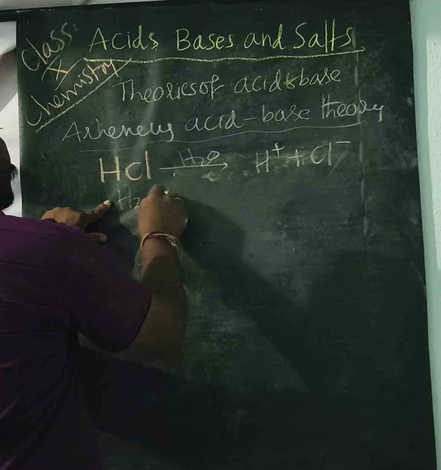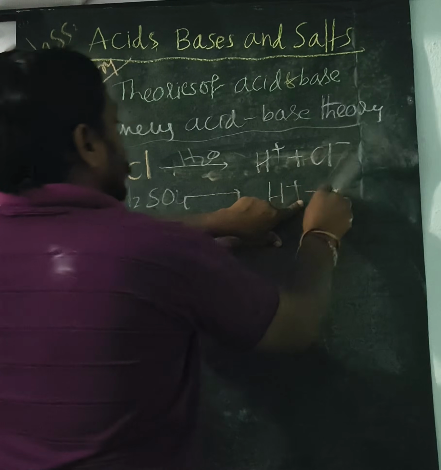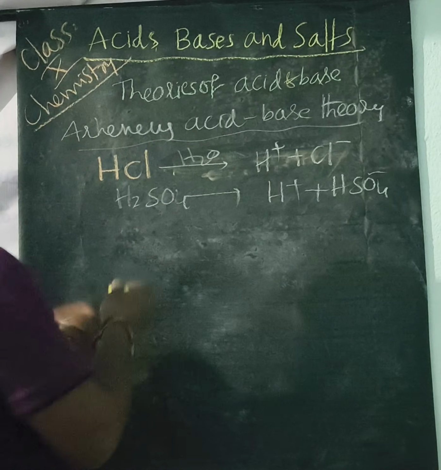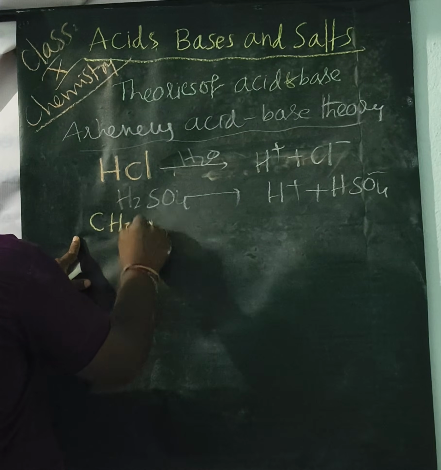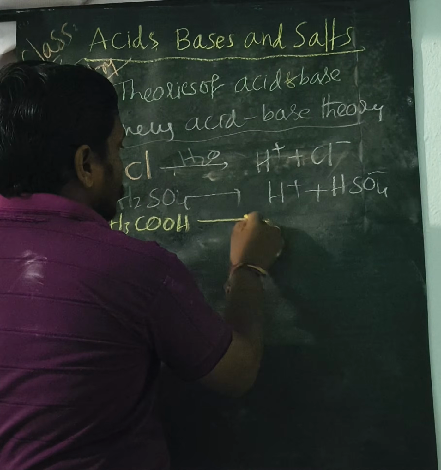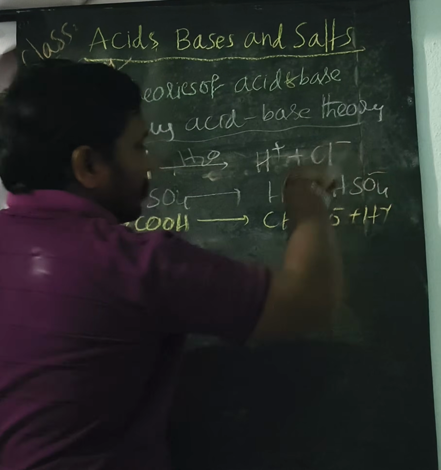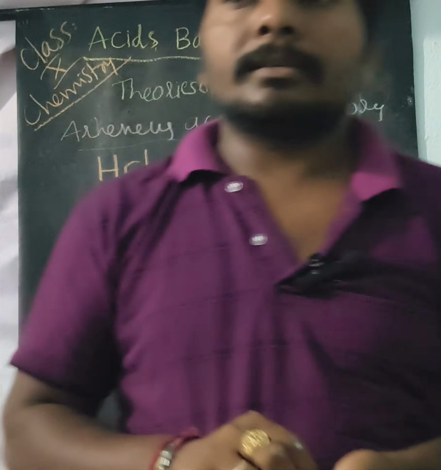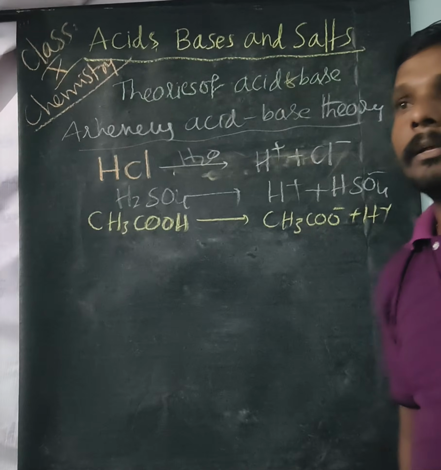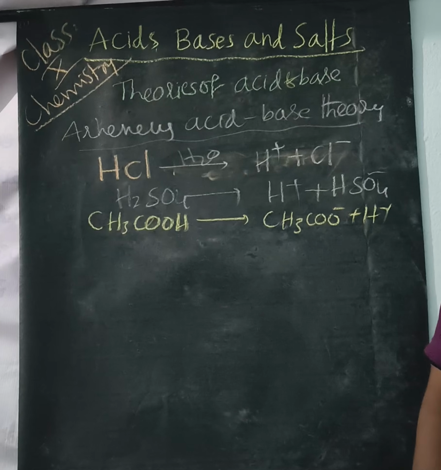Similarly, H2SO4, if it dissolves in water, gives H plus and HSO4 minus ions. CH3COOH, acetic acid or vinegar, dissociates into CH3COO minus and H plus. So the substances which release H plus ions are acids.